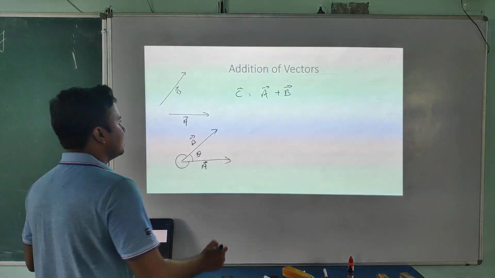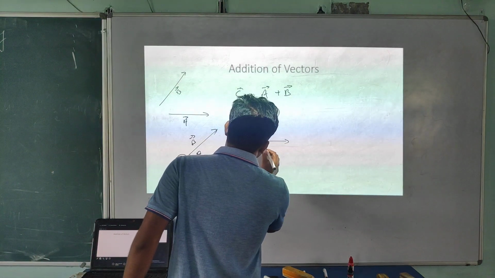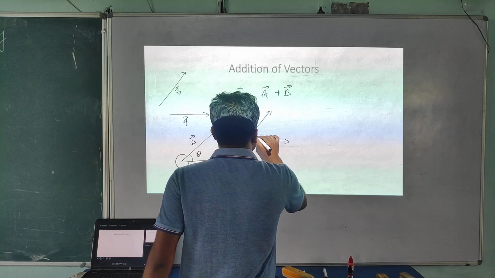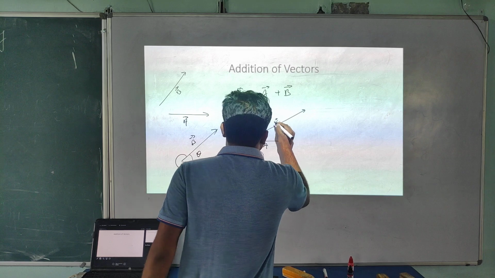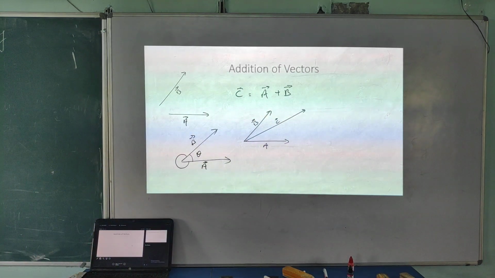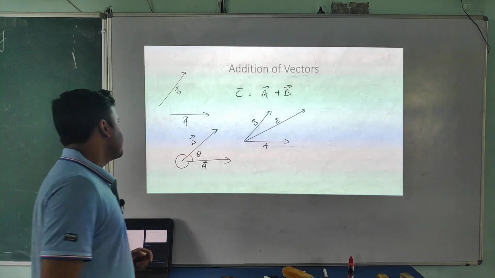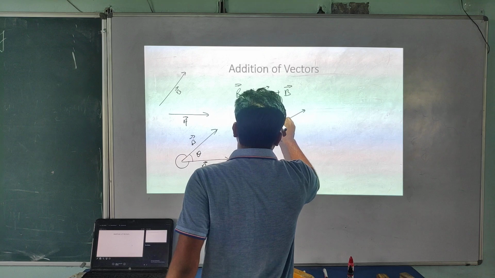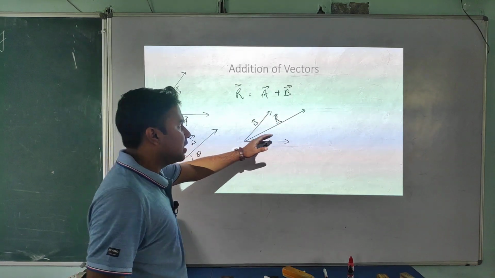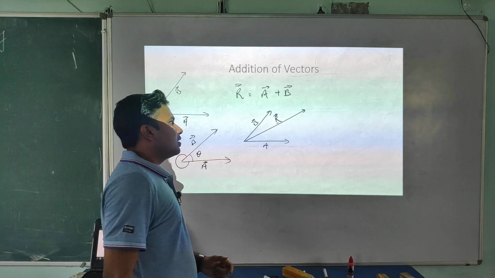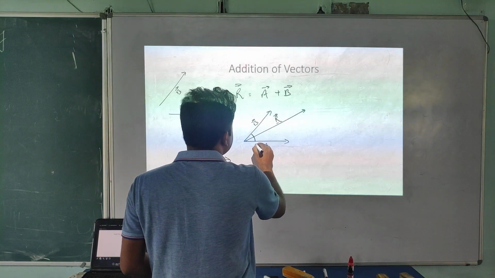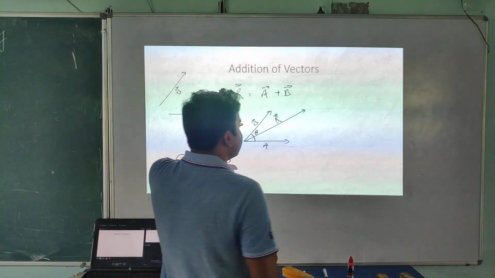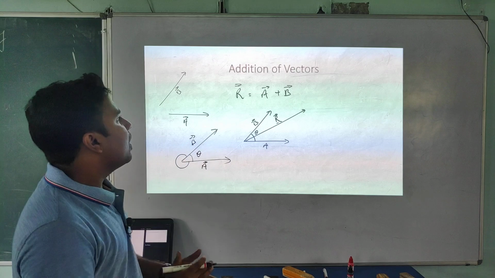Now how will you add? Look at this. If this one is the A vector and this one is the B vector, the resultant vector I get is, better I write it with R, the resultant vector R. The addition of these two vectors gives this R vector. The angle between A and B is theta. Now students, one more thing, this is a property of vectors.